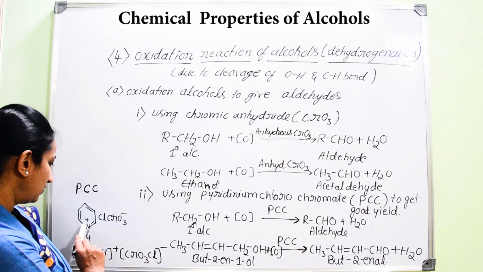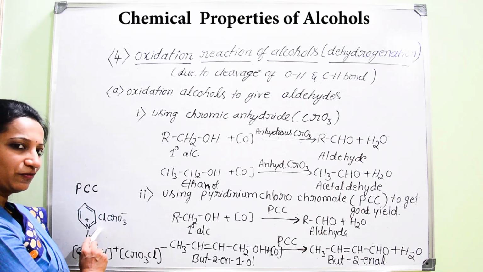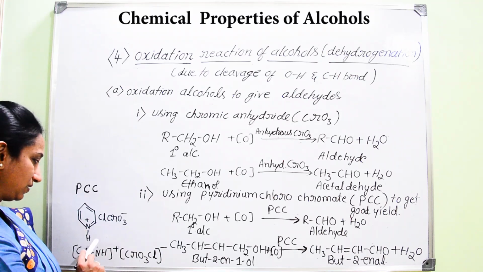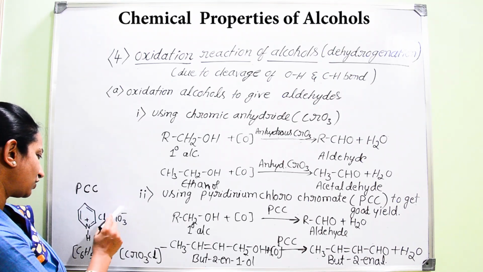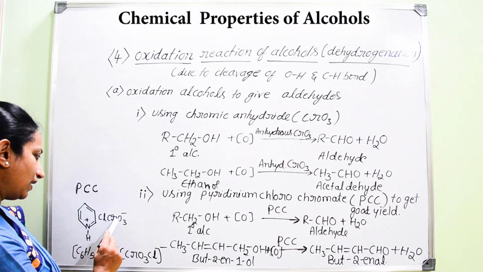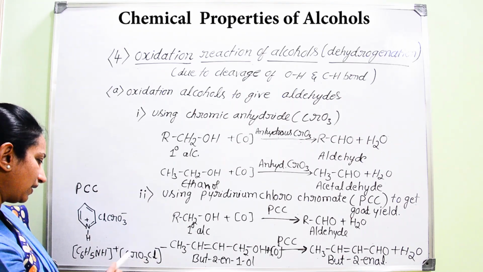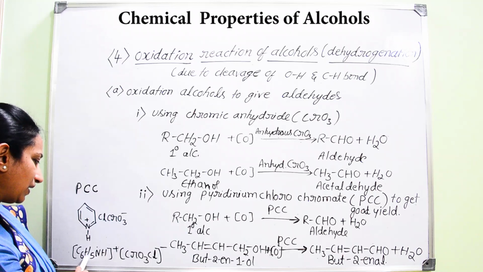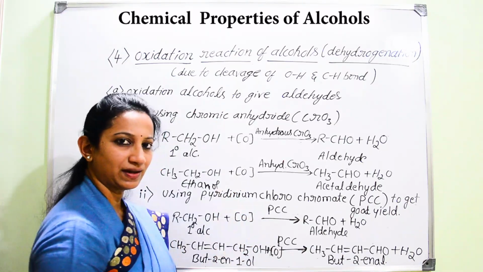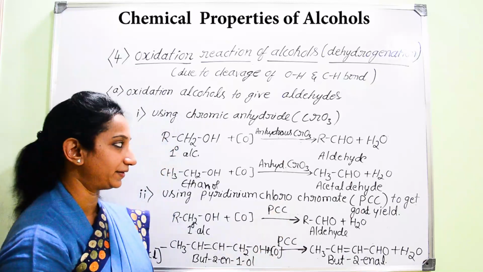Here we can find there is a presence of pyridine, that is NH. It is an example of a heterocyclic compound, where one carbon atom is replaced by nitrogen. In addition to this pyridinium, there is the presence of a chlorochromate group, ClCrO3 minus. So C5H5NH plus and CrO3Cl minus is named pyridinium chlorochromate. And this PCC also helps as an oxidizing agent for the conversion of primary alcohol into aldehyde.